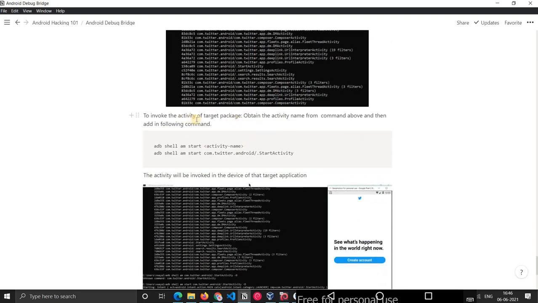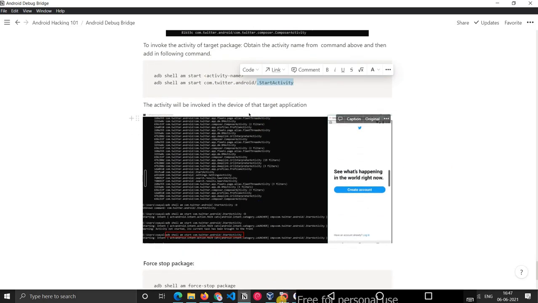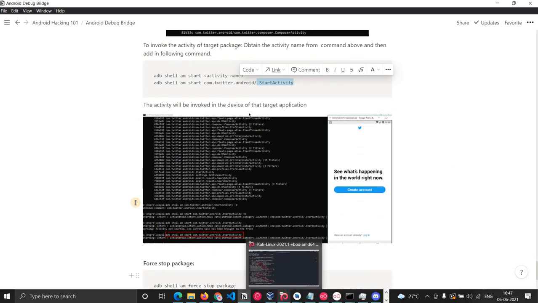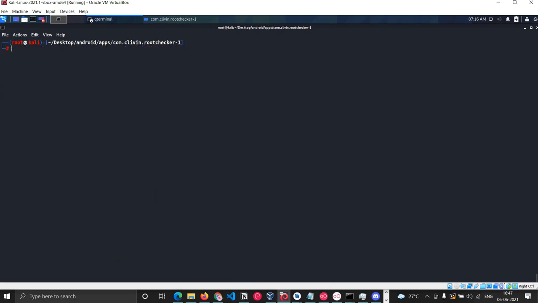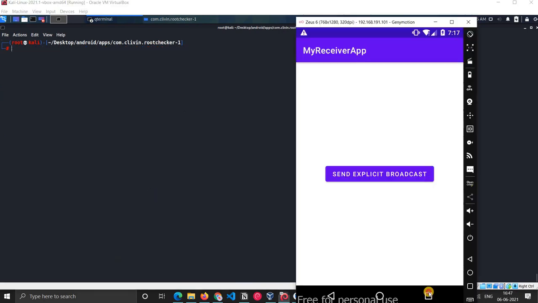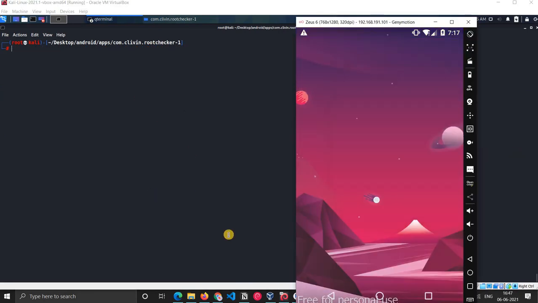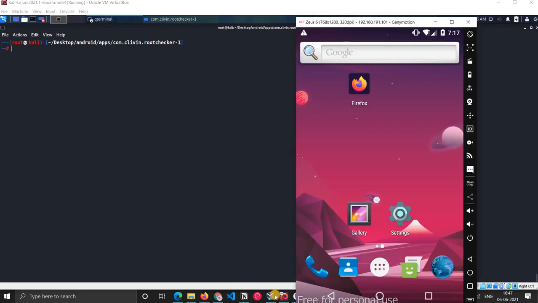Yes, so we can also invoke an activity of a target package. So this is AM, this is activity manager. So what we do, ADB shell AM start, and then we give the package name / the activity name. So this we can do. Let me first get the package name for this app, my receiver app.